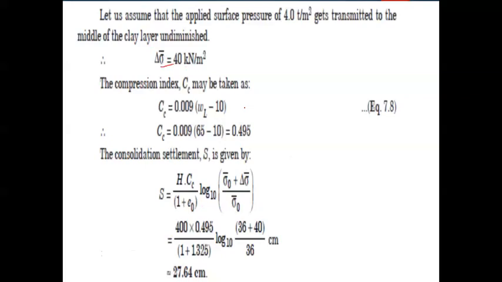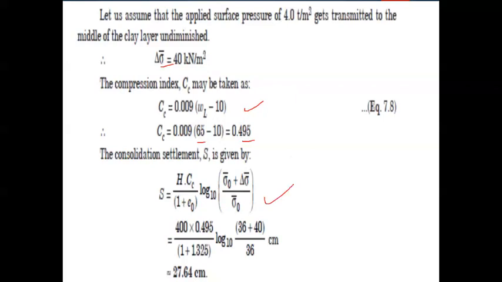Similarly, the compression index can be calculated using the equation Cc is equal to 0.009 into liquid limit minus 10. If you substitute liquid limit as 65, as given in this problem, the clay has a liquid limit of 65%. So the Cc value is 0.495. Finally, we substitute all these parameters in the equation: H Cc divided by 1 plus e naught into log of sigma naught plus delta sigma dash divided by sigma naught, to the base 10.